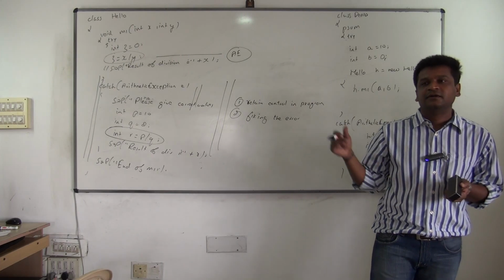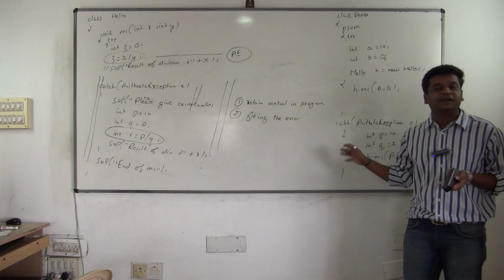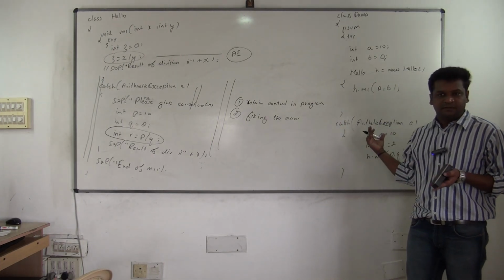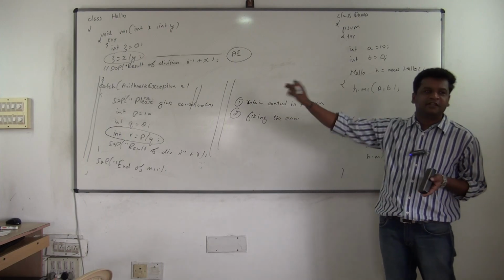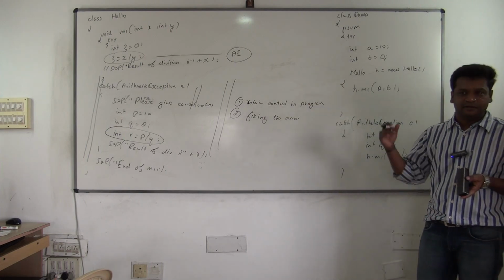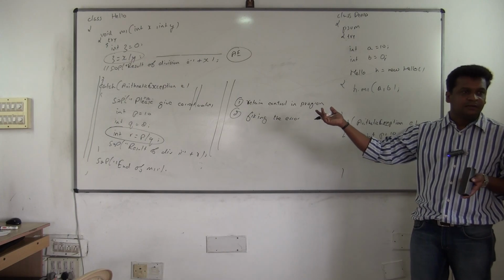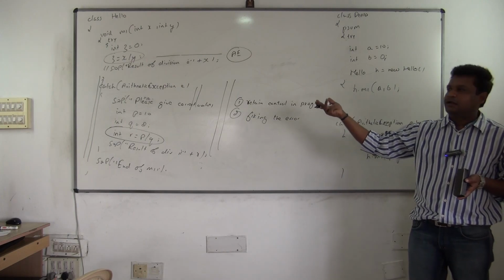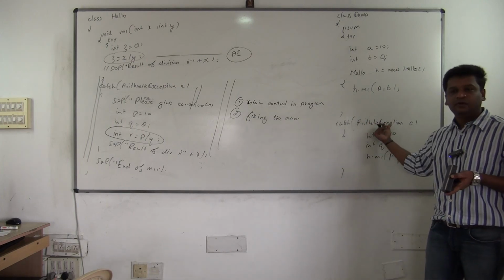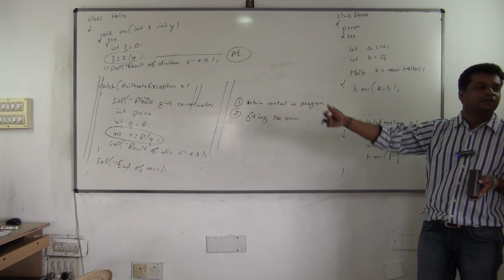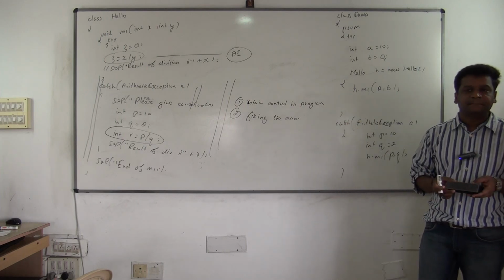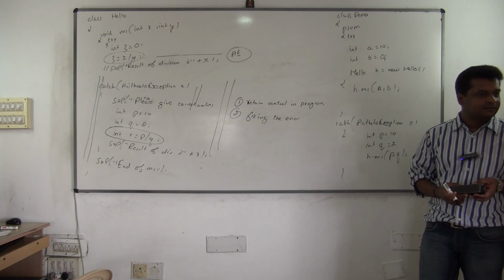Because that's the main caller, and if you don't handle it here, it will go to the JVM. Understood? But from the other method's point of view, you will call that method, and if any problem occurs, it will come to you only, and you will call that method again with proper values. Isn't this brilliant? Which language gives you this support?